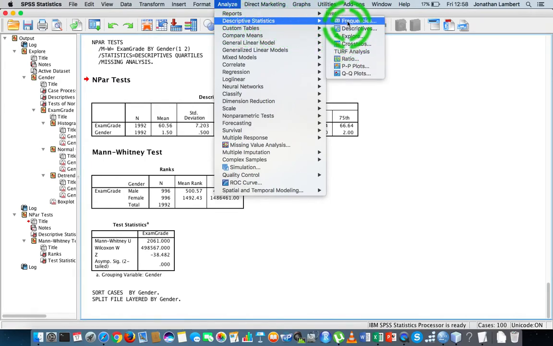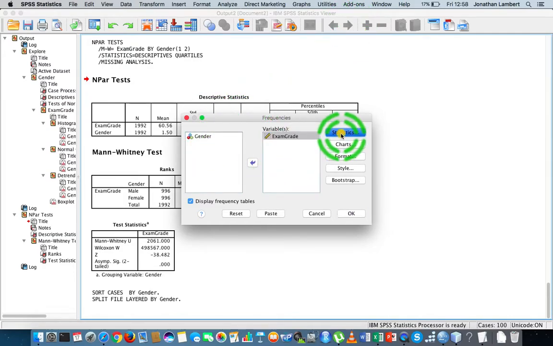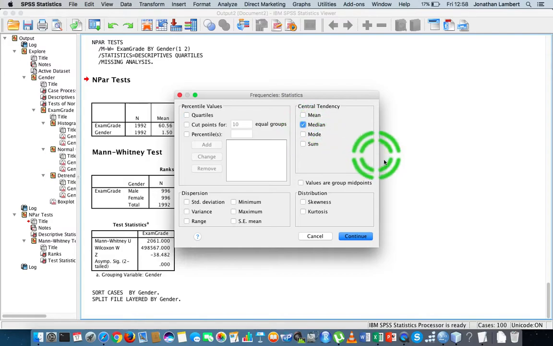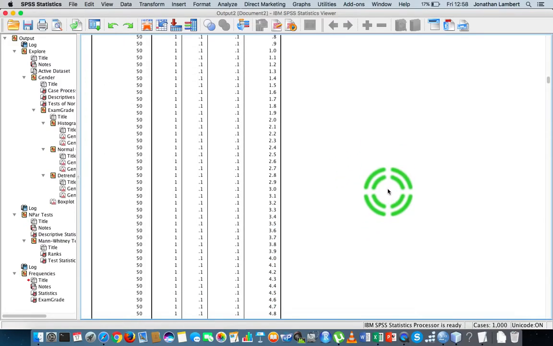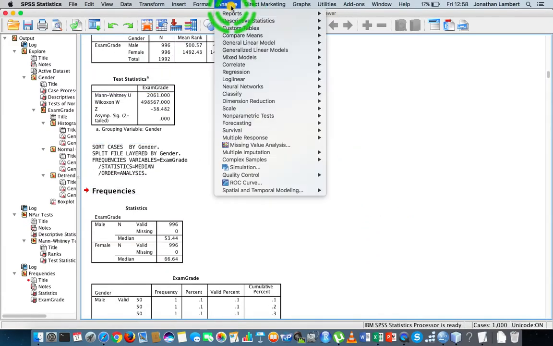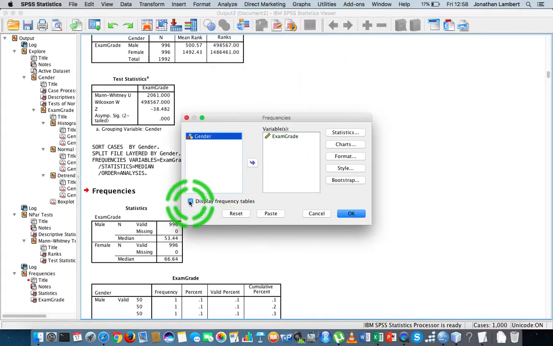I'm going to go into frequencies because the median is defined in here, and I'm going to just put exam grade in here. The statistics I want are, well, I want the median values. Okay, let's just ask for the median values. I'm going to hit continue and OK. And actually, hopefully I should have suppressed the output with respect to the tables. Let me do that again. Frequencies. I don't want to display the frequency tables, so I'm just going to hit OK on that.